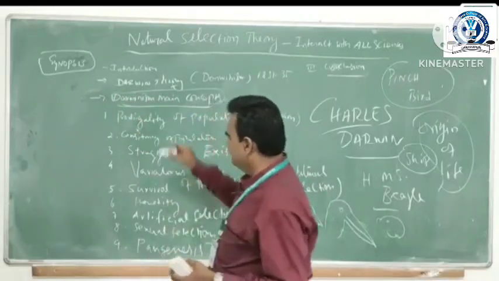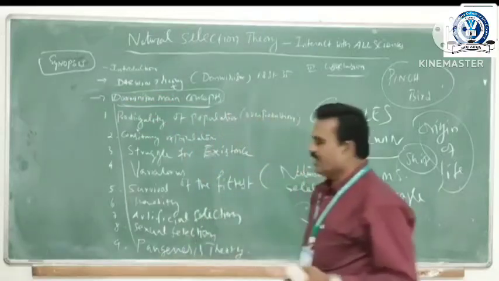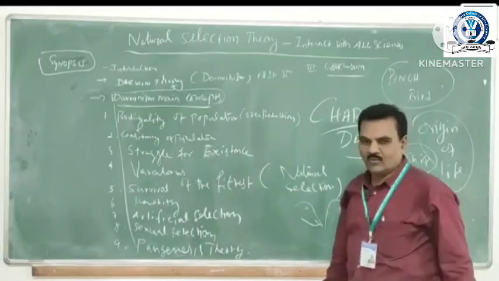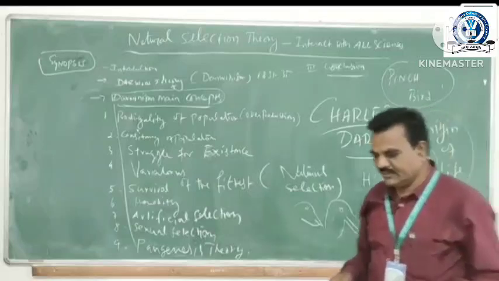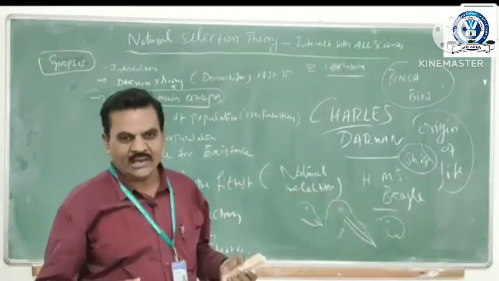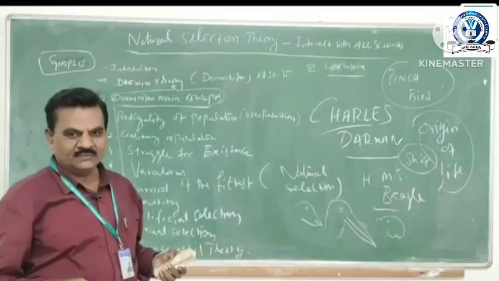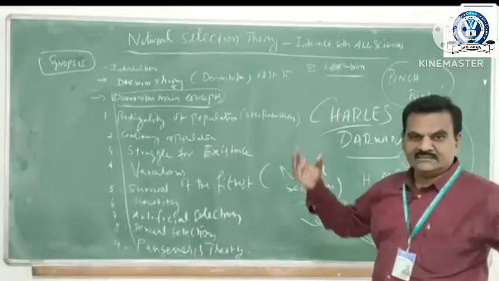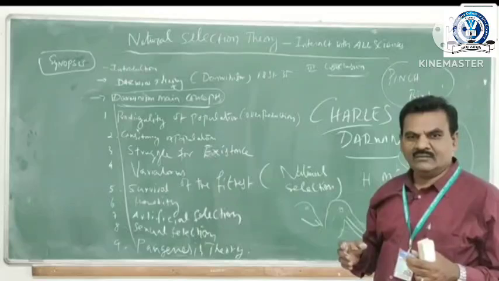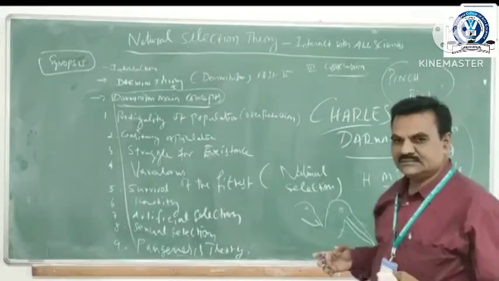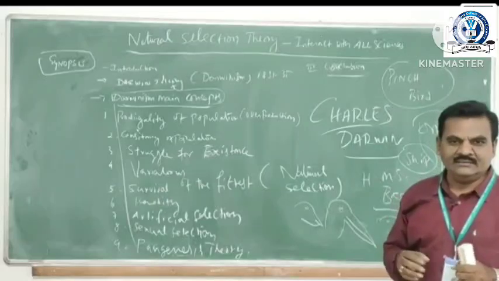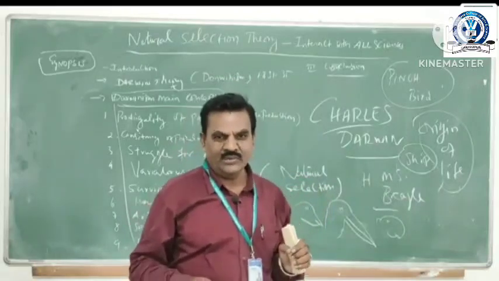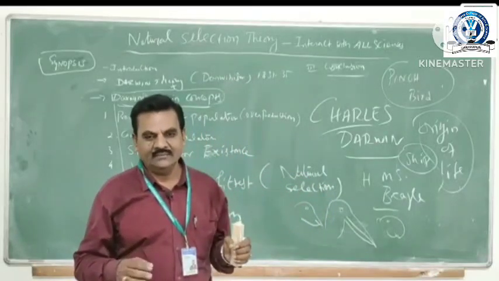What are the main important points of the Darwin theory, or Darwinism? Number one is productivity of population, or overproduction. Naturally, you can see in microbiologists' experiments that microbes have asexual reproduction and multiplication, which means more growth of populations. But naturally only a small amount of microbes survive, and all the others die.